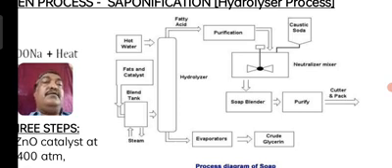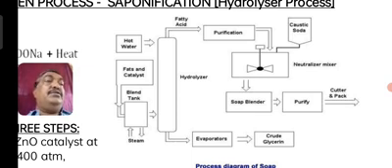But at the same time, in the hydrolyzer tank, we have the fatty acids. The fatty acids are in vapor form. They will move to another tank called a purification tank, where high pressure is maintained. The entire fatty acids are compressed here in the purification tank and made to flow into a neutralizer tank.